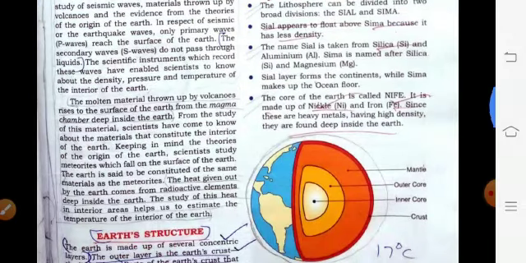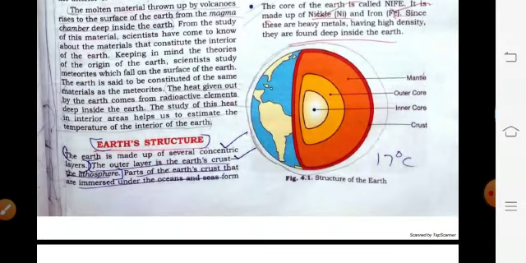Now regarding the earth structure, the earth is made up of several concentric layers. The outer layer is the earth crust, the lithosphere. The parts of the earth crust that are immersed under the ocean and sea form the hydrosphere. Extending upward, the earth is enveloped or blanketed by gases which make up the atmosphere.